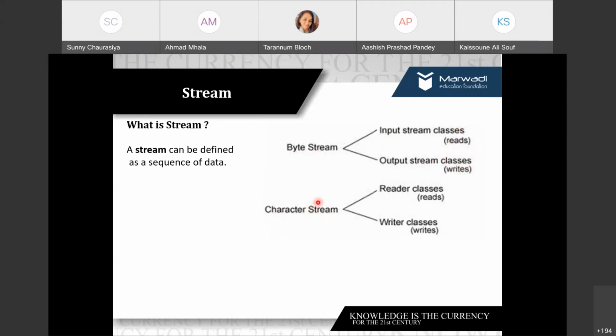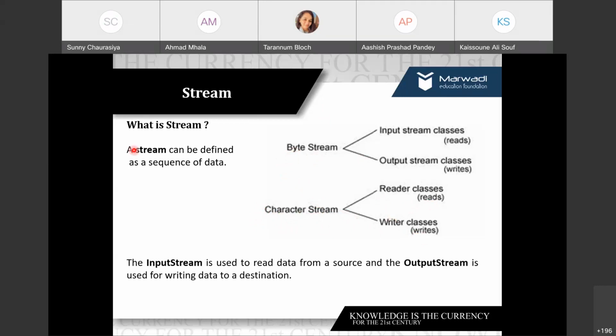So, you see, I'm connecting your C++ and your networking in order to learn Java networking. We know that communication can be sequential or parallel, asynchronous and synchronous, right? When I say parallel communication, so many bits can be passed at a time. So we are talking about byte stream. When I say sequential, only one character will pass at a time. So for that we have reader classes and writer classes. So we have two types of stream, byte stream and character stream.